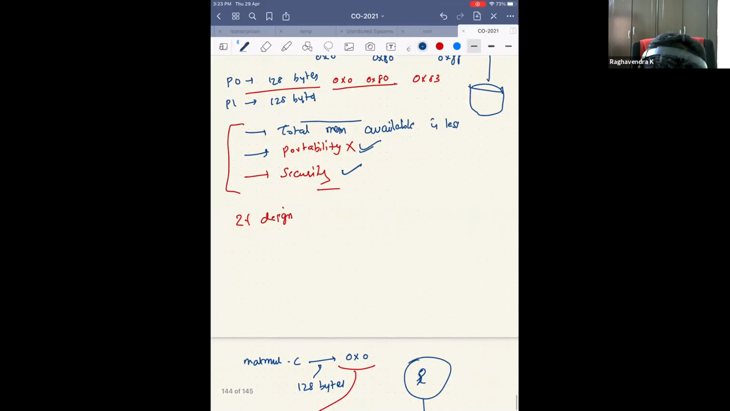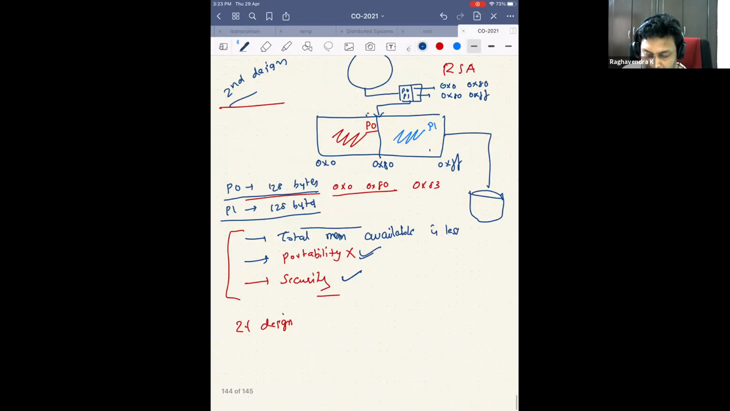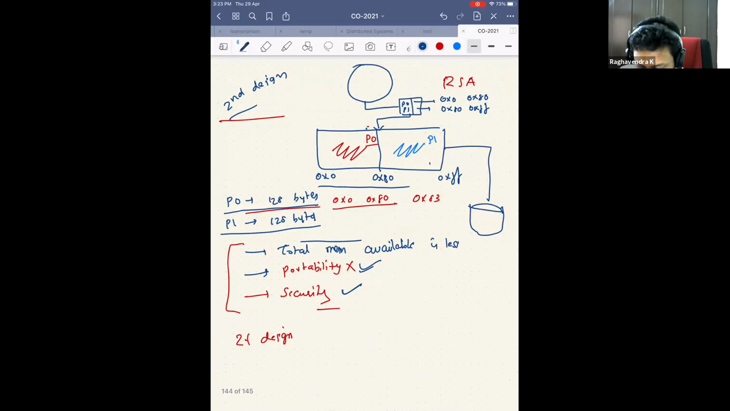Okay. Let's say I told process 0 that you can use 128 bytes, and process 1 128 bytes. How much memory is available? 256 bytes. This is the second design I'm talking about. Process 0 is given 128 bytes, process 1 is given 128 bytes. So you have told process 0 that your addresses are from 0x0 to 0x80.